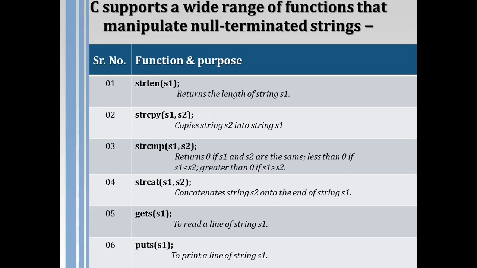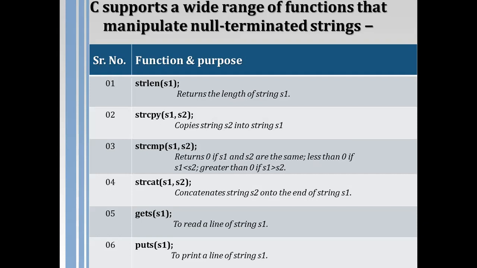If it returns 0, it indicates that s1 and s2 are identical, the same in each respect. But if strcmp returns a value other than 0, it indicates that s1 and s2 are not the same. We will discuss these one by one later on.